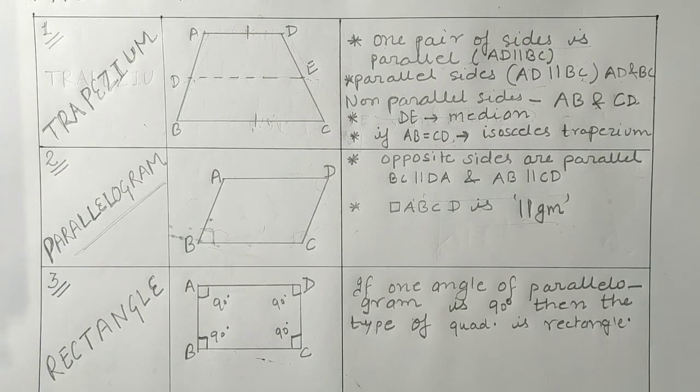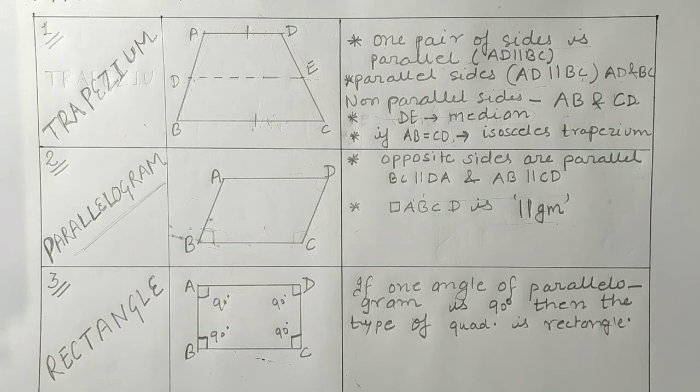Okay, step by step I am telling you. See, if in a quadrilateral one pair of side is parallel, then that type of quadrilateral is trapezium. If in a quadrilateral both the pair of opposite sides are parallel, then that type of quadrilateral is parallelogram.